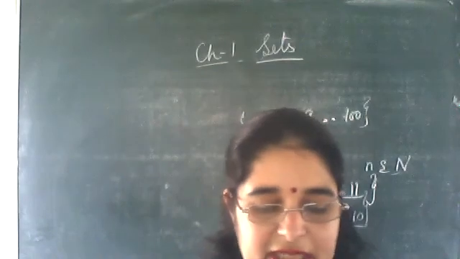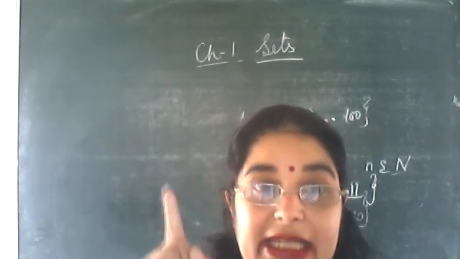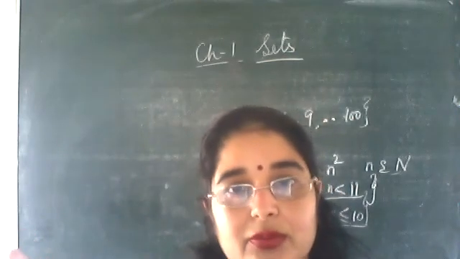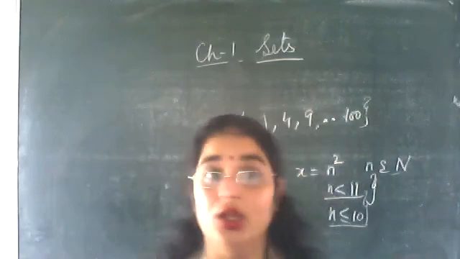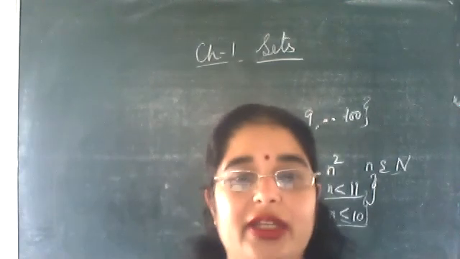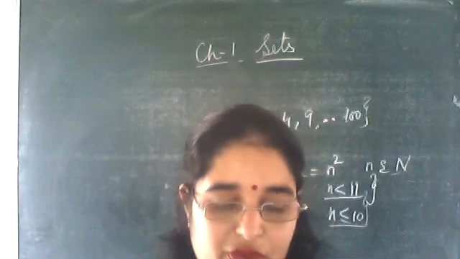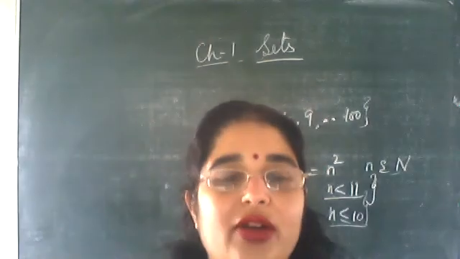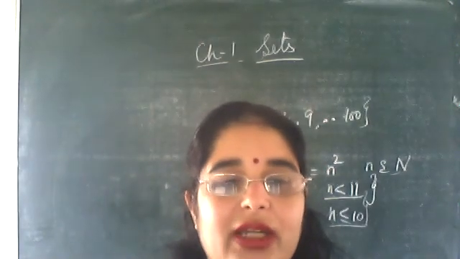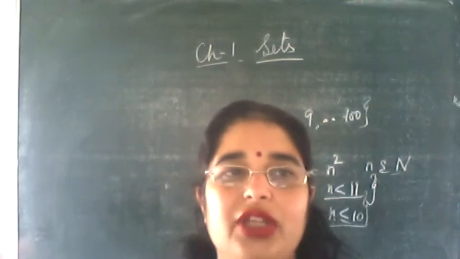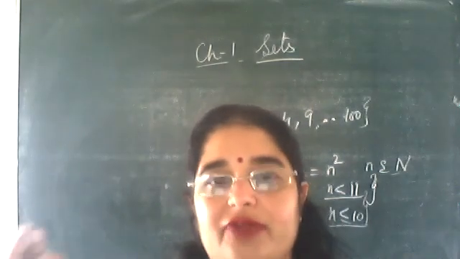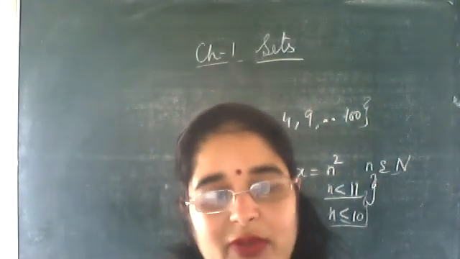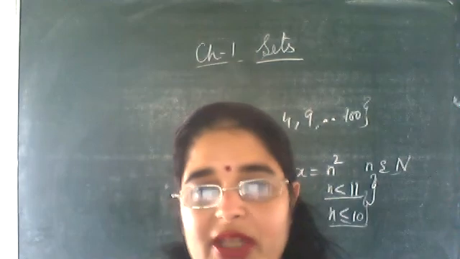Next one, x is an integer varying from -1/2 to 9/2. 0, 1, 2, 3, 4. 9/2 is what? 4.5. 4.5 is not an integer, so the largest integer value is 4 only. Quite for a while, 0, 1, 2, 3, 4. 4.5 is not an integer.